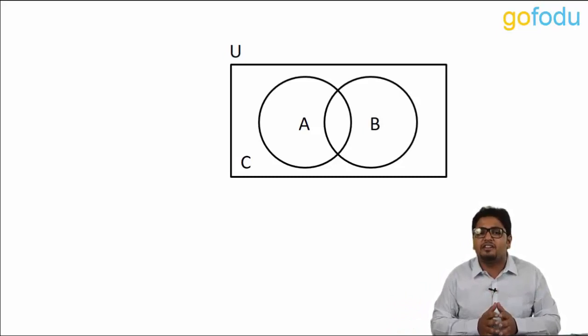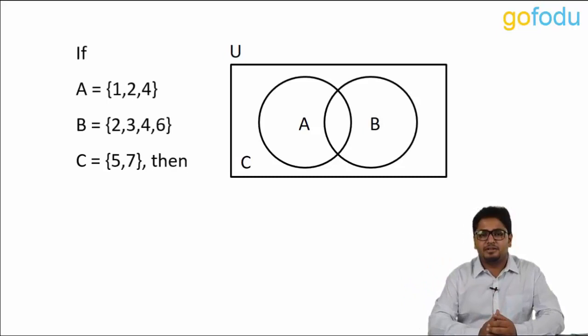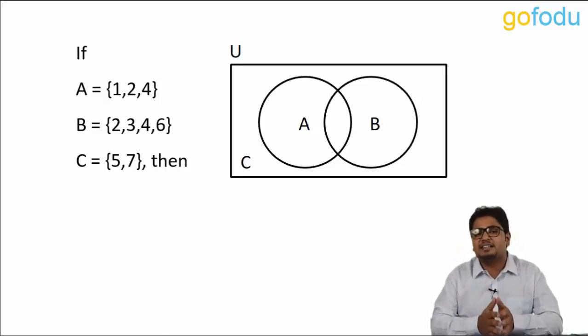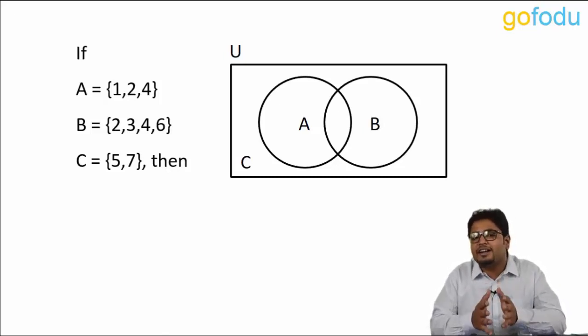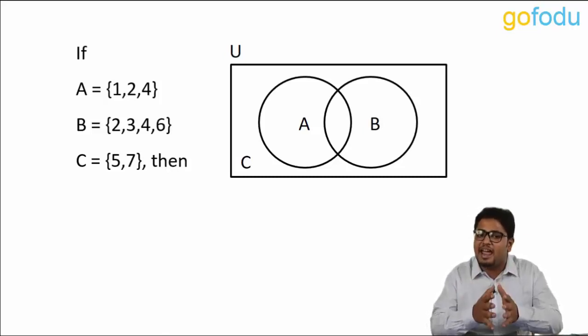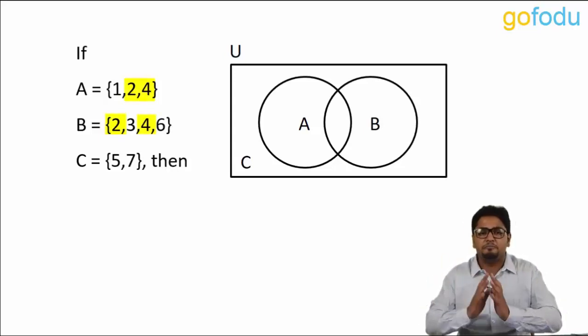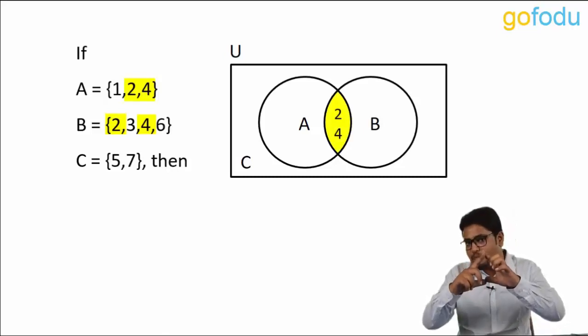Now suppose we are given values of A, B and C like this. A has 3 elements, 1, 2 and 4. B has 4 elements, 2, 3, 4 and 6. And C has only 2 elements, 5 and 7. Now we look at the elements which are common in A and B. We can clearly observe that only 2 and 4 are common in A and B. So we write 2 and 4 in the region which is common to A and B.